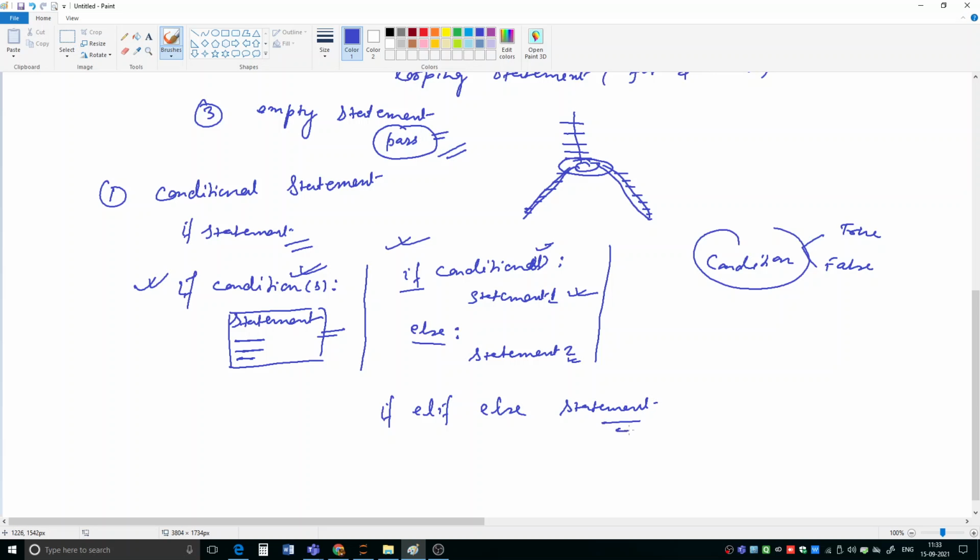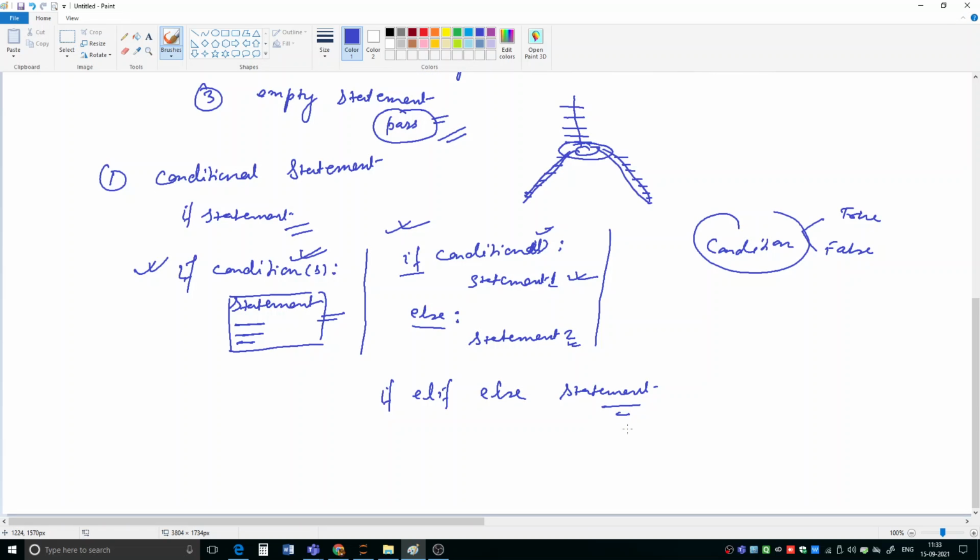So there are three portions. Suppose you are coming this way, and at this point you have many options, not only two options, and you have to select one of them. So many different branches are there, and you have to decide which path you want to take, whether this one or this one or this one.